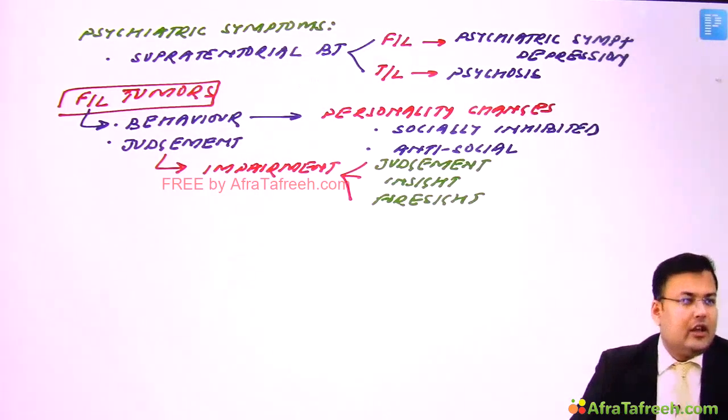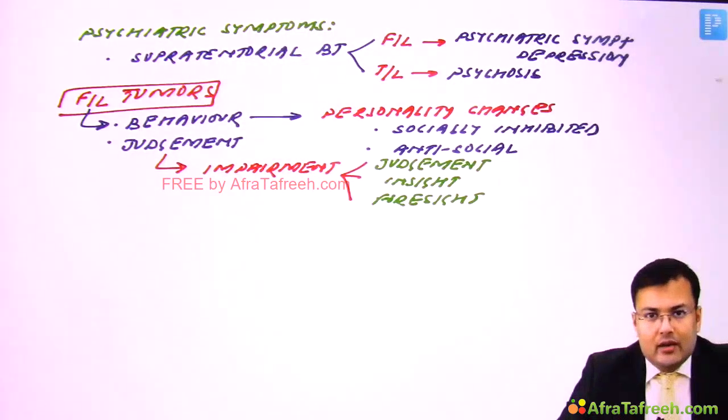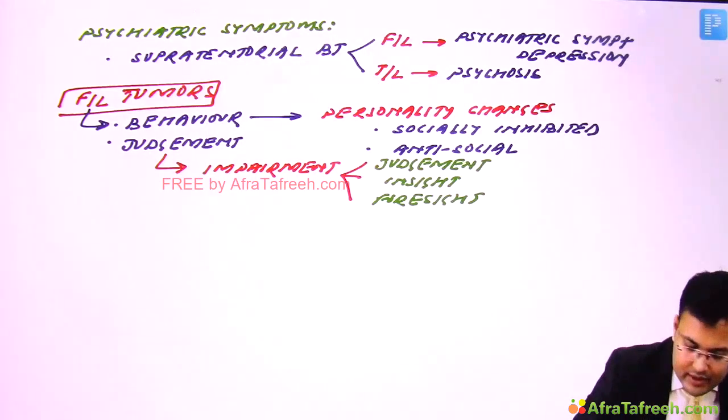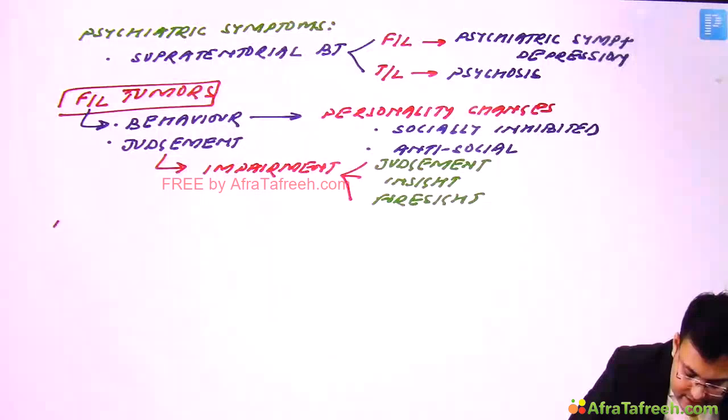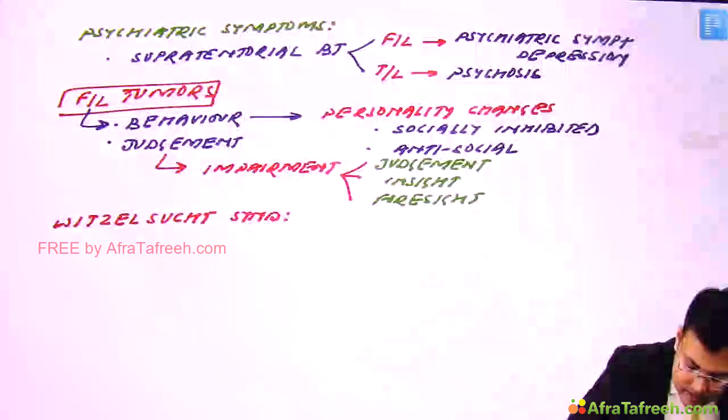Simple. Then, long back in All India, one question was asked: pathological joking. What is the other name of pathological joking? It is also known as Witzelsucht, and this Witzelsucht is also seen in frontal lobe tumors. Okay, so what is Witzelsucht? It is also known as pathological joking.